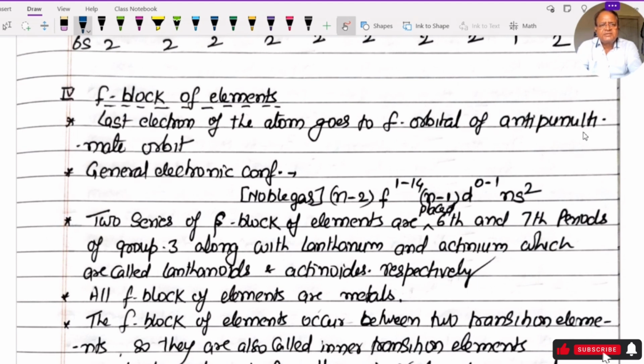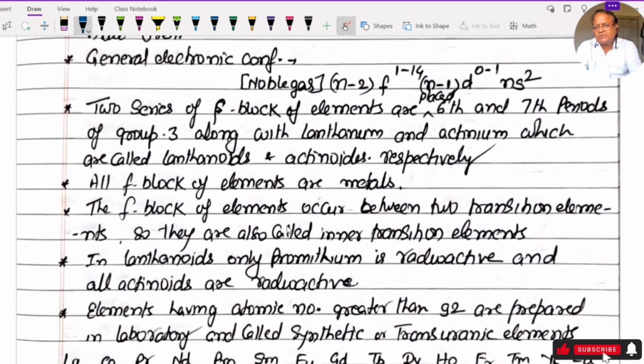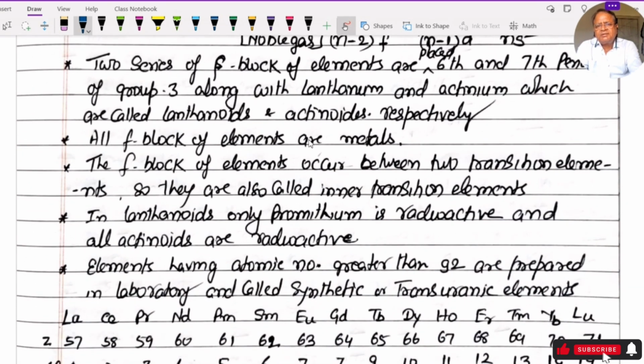F block of elements: the last electron of the atom goes to the f orbital of the penultimate orbit, or second last, (n-2). General electronic configuration: noble gas (n-2)f1 to 14 (n-1)d0 or 1 ns2. Two series of F block elements are placed in the 6th and 7th period of group 3 along with lanthanum and actinium, which are called lanthanoids and actinoids. All F block elements are metals. The F block elements occur between two transition elements, between group 3 and group 4, so they are called inner transition elements.